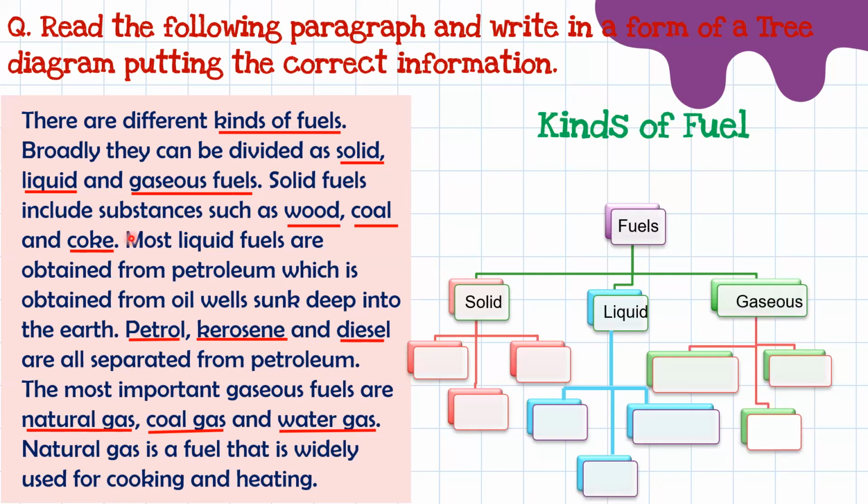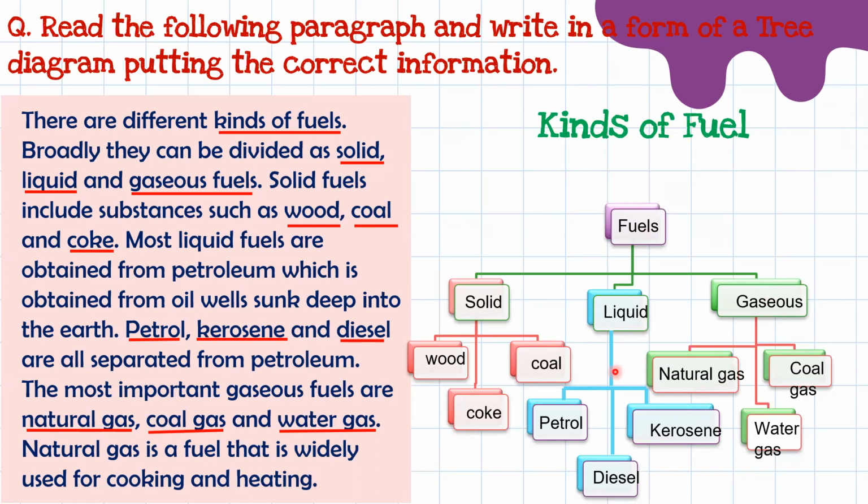After that, what kinds of solid fuels are there? Wood, coal, and coke. So we will write wood, coal, and coke. Then liquid fuels. There are three kinds of liquid fuels: petrol, kerosene, and diesel. And the last, gaseous fuels: natural gas, coal gas, and water gas. So these are the kinds of fuels.